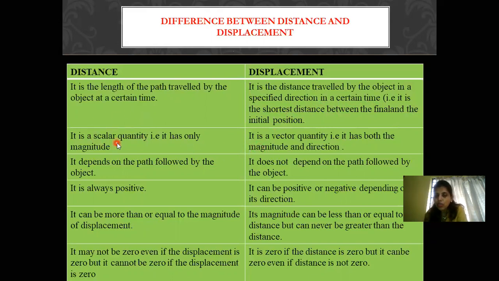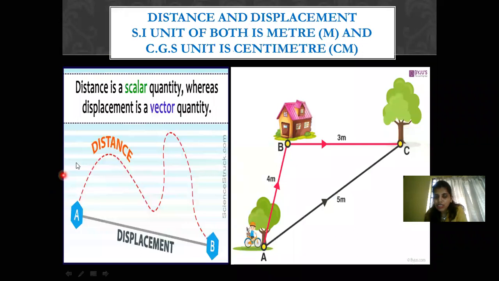Distance is a scalar quantity, so it is only going to be specified by its magnitude. You are not going to mention the direction, but as displacement is a vector quantity, you are going to specify it along with its magnitude and direction both. Now it depends on the path followed by the object. As I told you in the previous slide, path followed is very important.